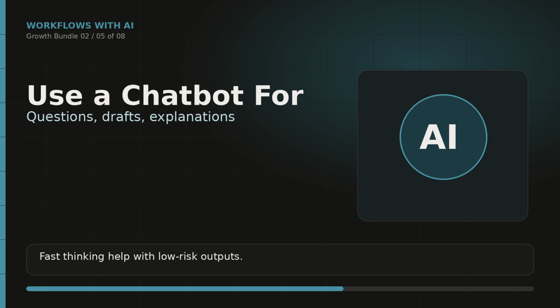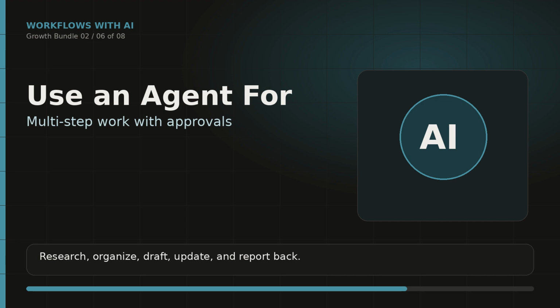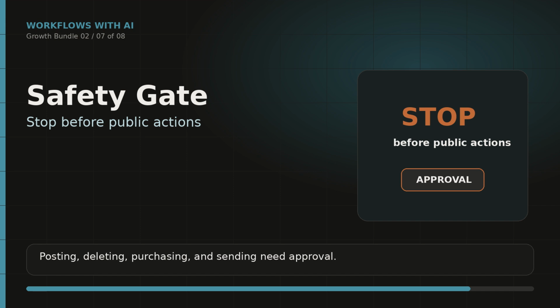But agents need a safety rule. Do not give an agent unlimited permission to post, send, delete, purchase, publish, or change important information without approval. The safest pattern is simple. Let the agent prepare the work, then make it stop and ask before anything public, expensive, or hard to undo. That gives you the speed of AI without handing over the risk.